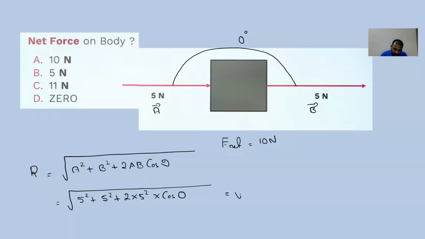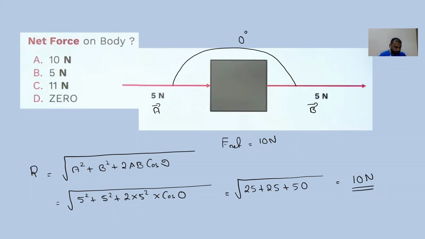Cos 0 is 1, so this is 25 plus 25 plus 2 into 25, which is 50. Root 100 is equal to 10 Newton. Same formula only we are using, but since we can tell directly, okay, but this is the basic formula.